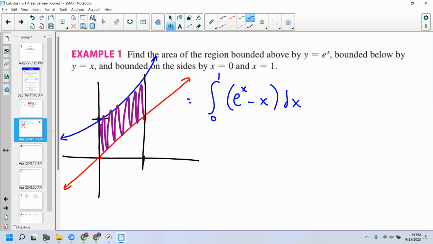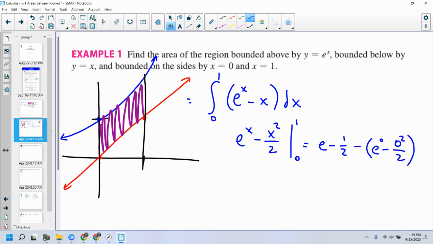I don't even need any substitution. What's the antiderivative of e to the x? E to the x. What is the antiderivative of x? X squared over 2, and I'm going from 0 to 1. Plug it in. That is e minus 1 squared over 2 minus e to the 0 minus 0 squared over 2.